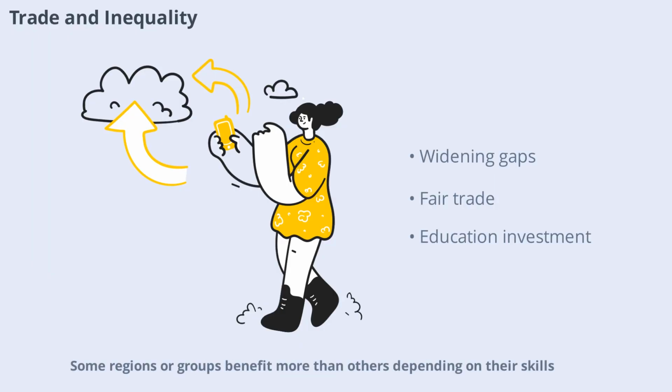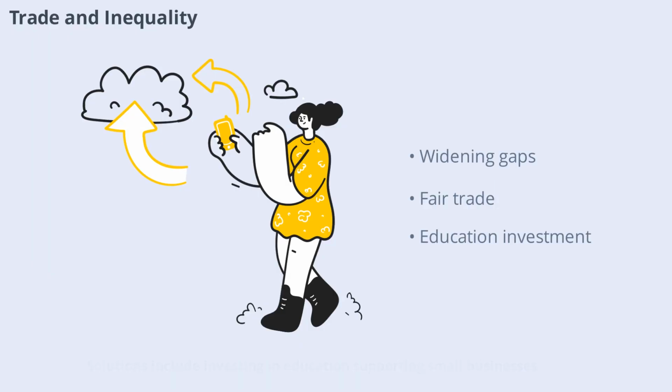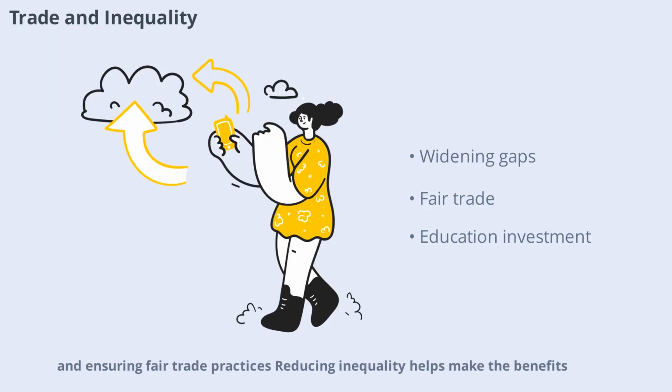Some regions or groups benefit more than others depending on their skills, resources, and access to markets. Addressing inequality is a major challenge for policymakers. Solutions include investing in education, supporting small businesses, and ensuring fair trade practices. Reducing inequality helps make the benefits of trade more widely shared and sustainable.